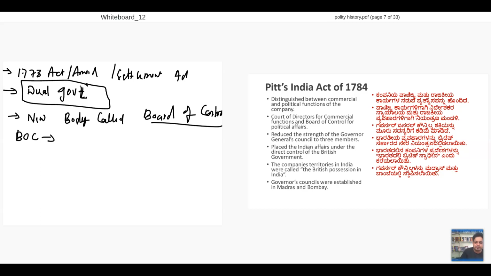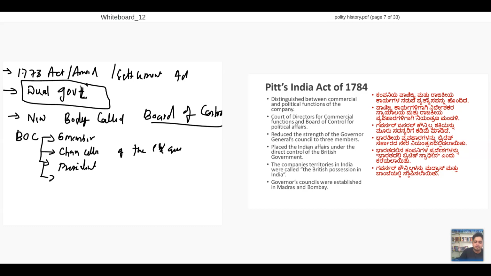This BOC will be having 6 members. Other than that, there will be a chancellor of the exchequer. I'll explain everything. Third thing will be the president.